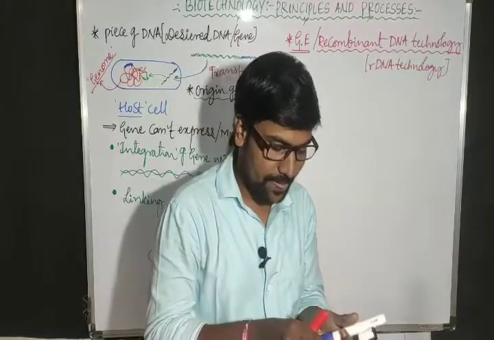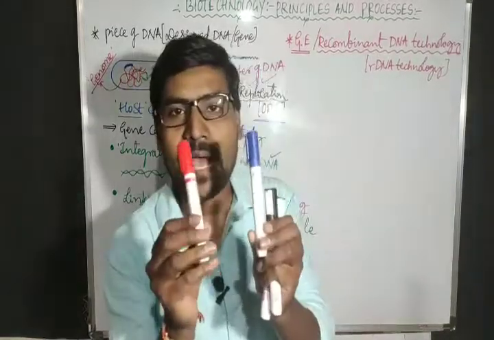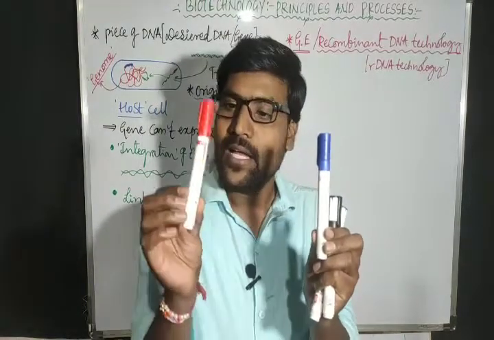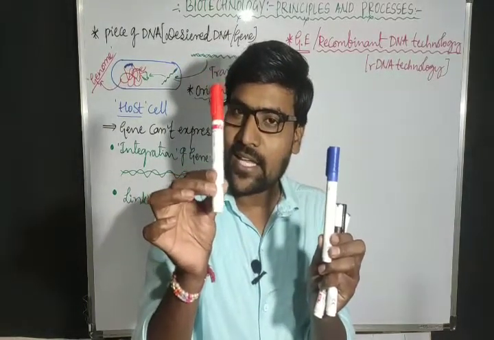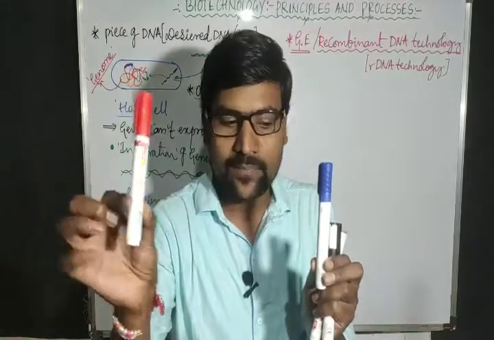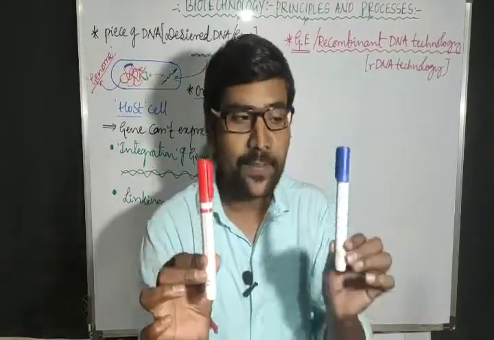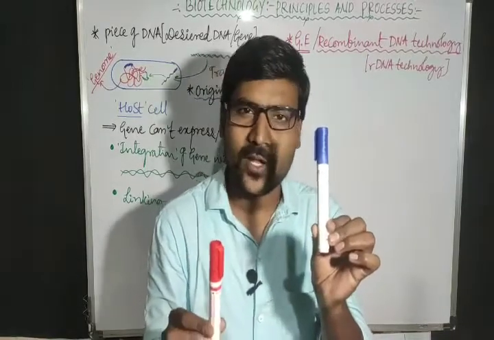Say for example, I have two DNA copies. This DNA belongs to one organism, and this DNA belongs to another organism.